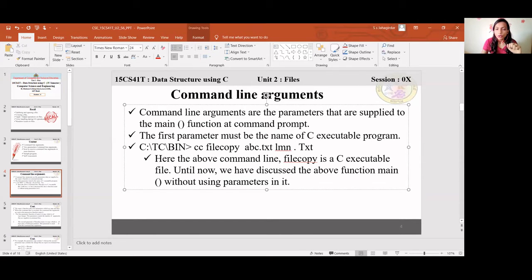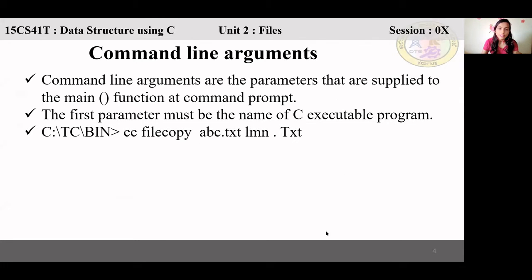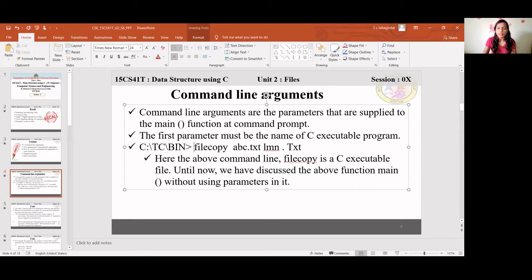So how many parameters do you have? 1, 2, 3. Three parameters. Leaving that command, all the other things are parameters. That will be there in argc. Argc means how many there are: 1, 2, 3. Three file names are there. That is file copy, abc.txt. File copy is the name of the program. Next you have abc.txt and lmn.txt.